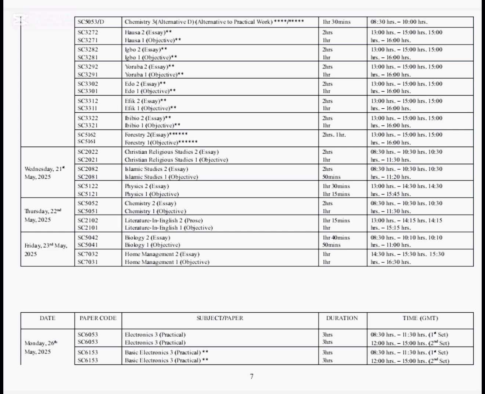Candidates, take note. On Wednesday 21st May 2025, we have CRS paper 2 and 1, Islamic Studies paper 2 and 1, Physics paper 2 and 1. Science students, take note. On Thursday 22nd of May 2025, we have Chemistry paper 2 and 1, Literature in English paper 2 and 1. On Friday, being 23rd May 2025, we have Biology paper 2 and 1 and Home Management paper 2 and 1. So we have theory and OBJ for that particular day.